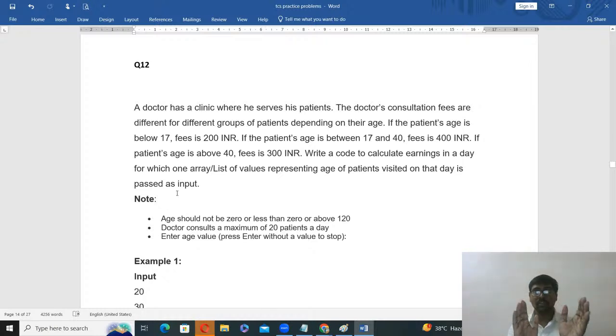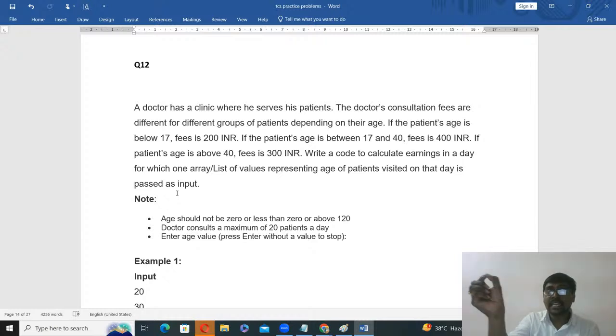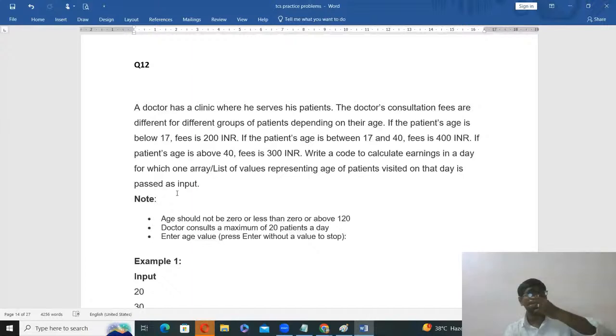Now the question is very simple. Till now we are doing this type of question based on some condition. For example, if age less than 17, fee equal to 200. Elif age greater than or equal to 17 and less than or equal to 40, fee 400. Else if greater than 40, fee 300. We have written that condition. Along with this condition, there are some more conditions.